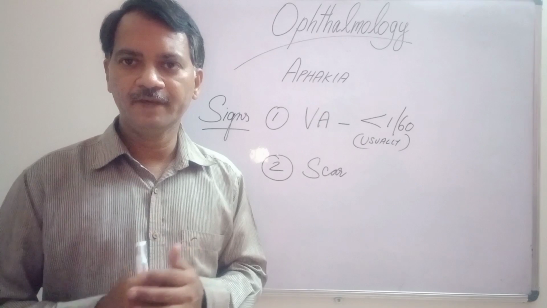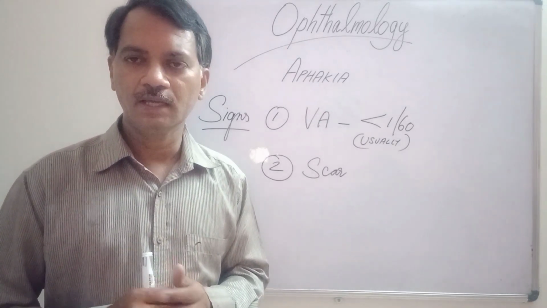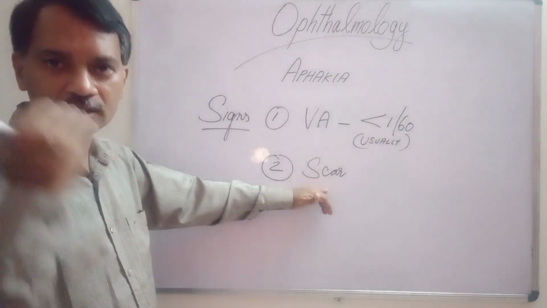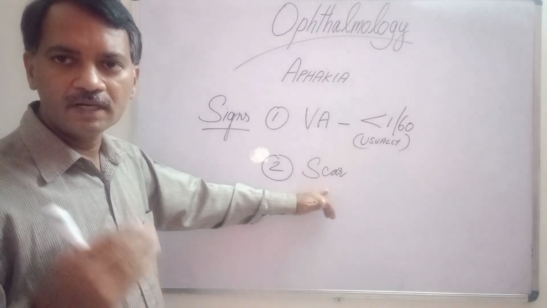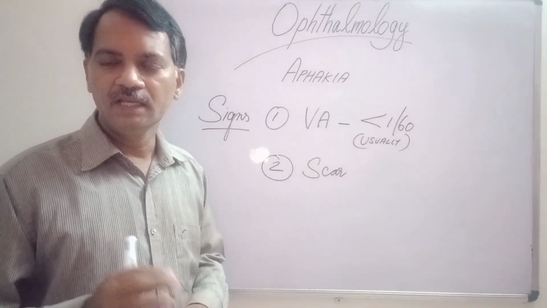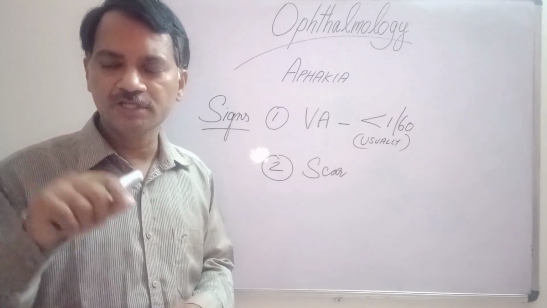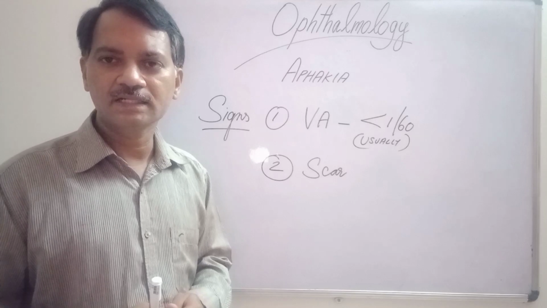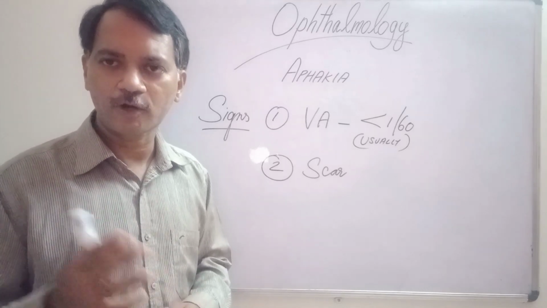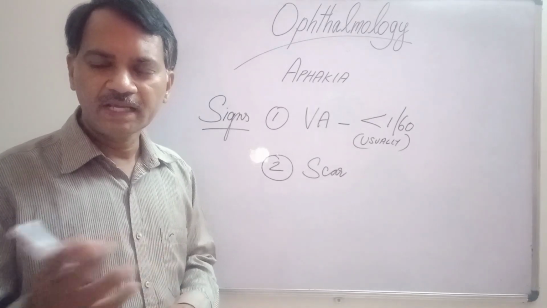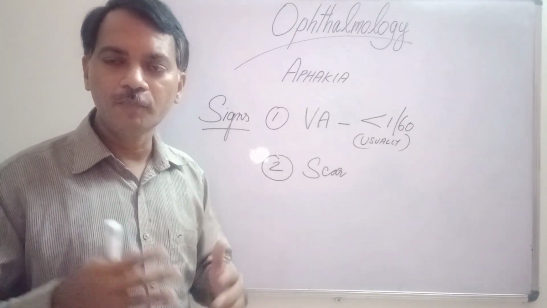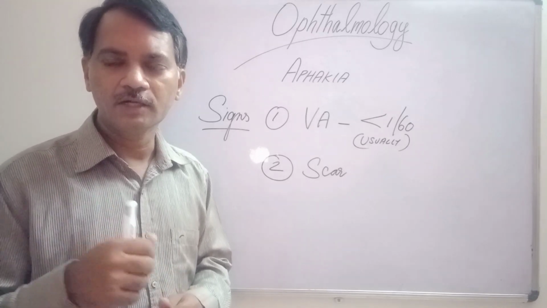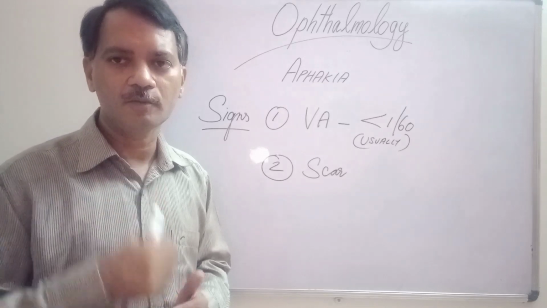In a postoperative aphakia, you should definitely look for a scar in the eye. It may be a scar in the sclera, in the superior sclera, when you have done a small incision cataract surgery. It may be a scar in the limbus with suture marks in conventional cataract surgeries. It may be a scar in the cornea itself in phacoemulsification. Sometimes you can see scars in abnormal locations when the aphakia is due to trauma, that too a perforating or penetrating trauma of the eye.